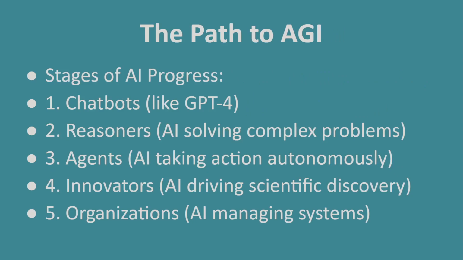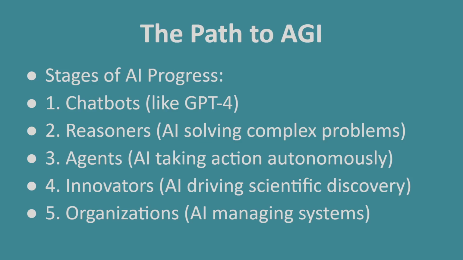The path to AGI, where's AI heading? So, what's next for AI? Experts have outlined 5 levels of AI progression. Chatbots like GPT-4 are capable of conversation but limited reasoning. Reasoners, AI that can solve complex problems, such as OpenAI's latest models. Agents, AI that can take action autonomously, making independent decisions. And organizations, AI that can manage entire systems or businesses.